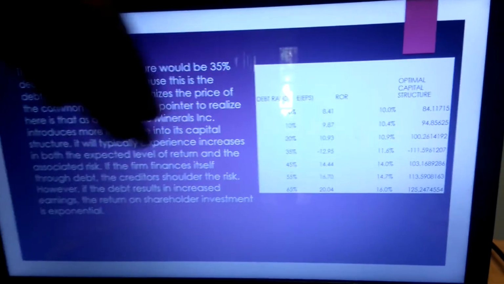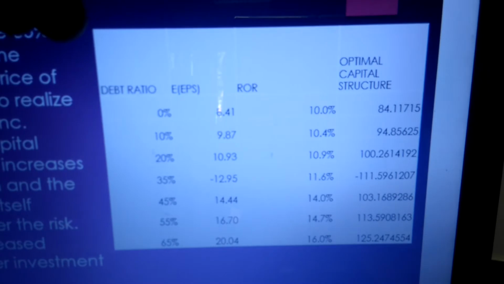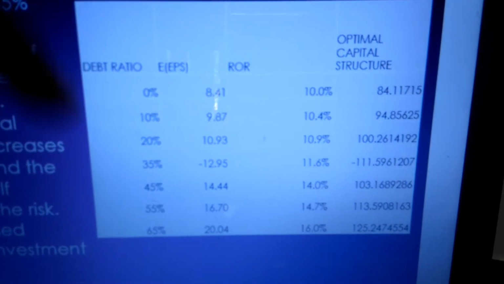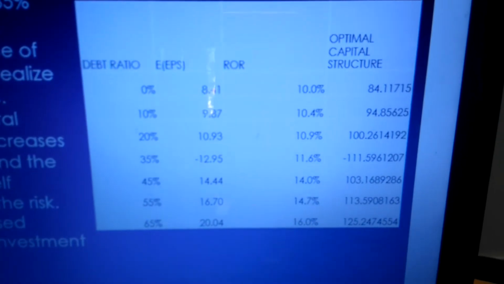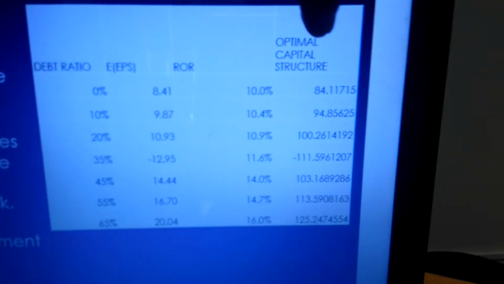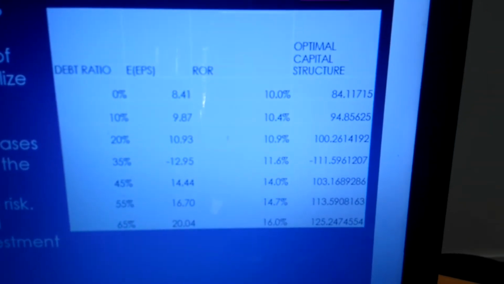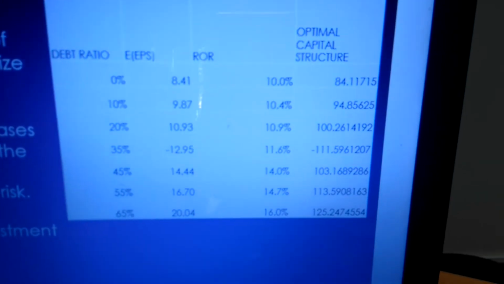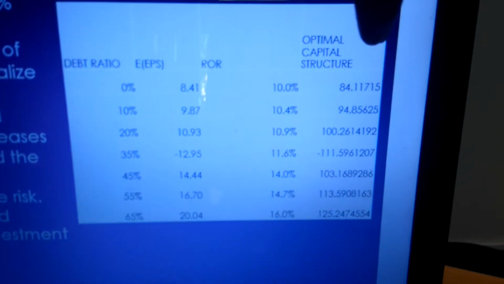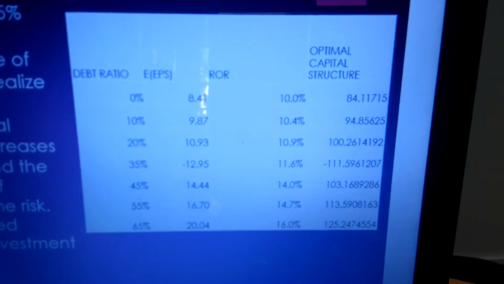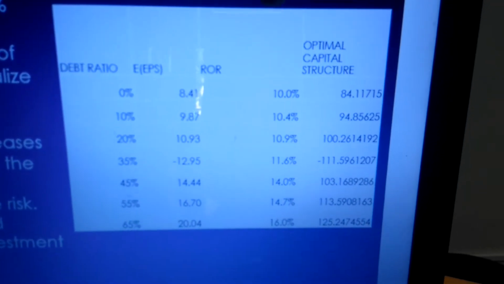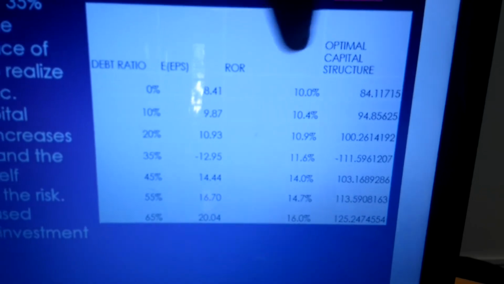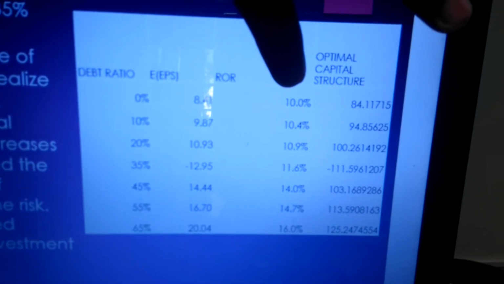As you can see on the table on the side, the calculations are based on the rate of return and then our optimal structures. You can see that when the debt ratio is 0, the optimal structure becomes very low, given that the interest rate, the interest return, is very low also.